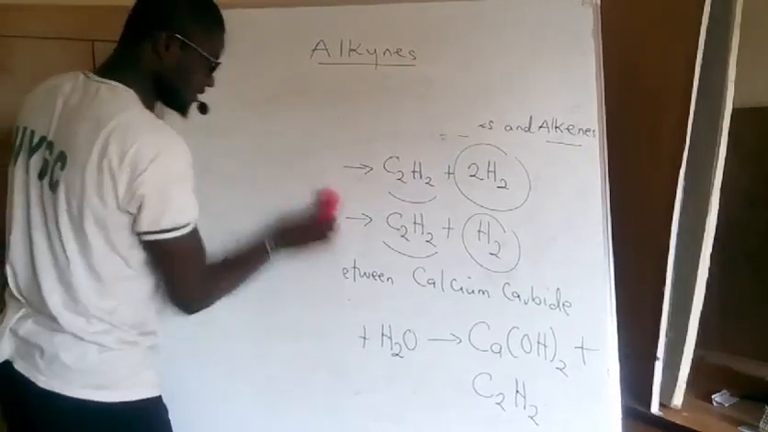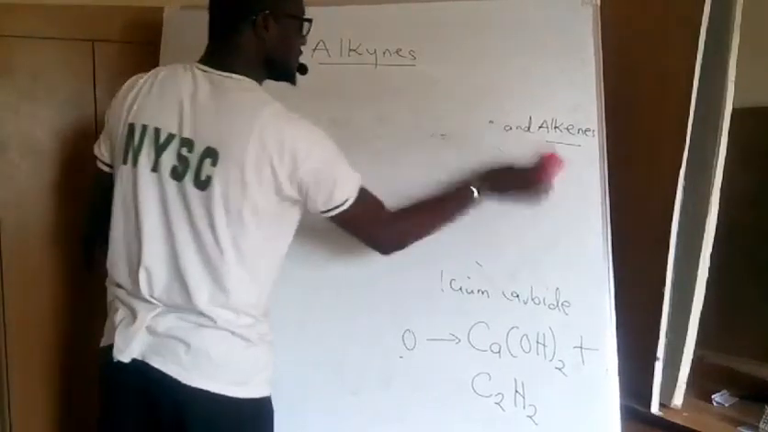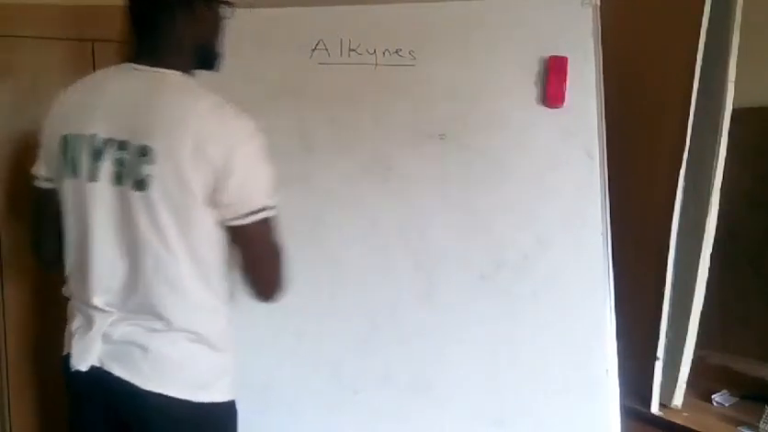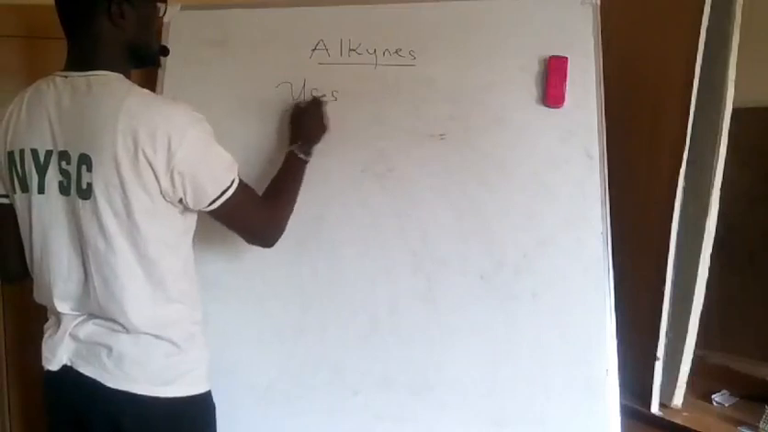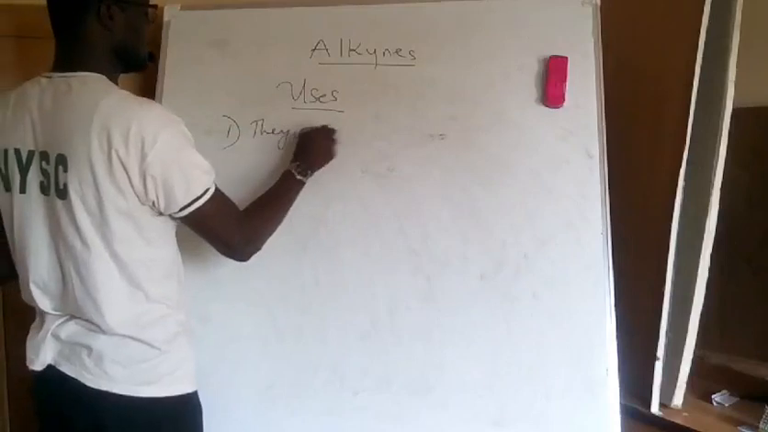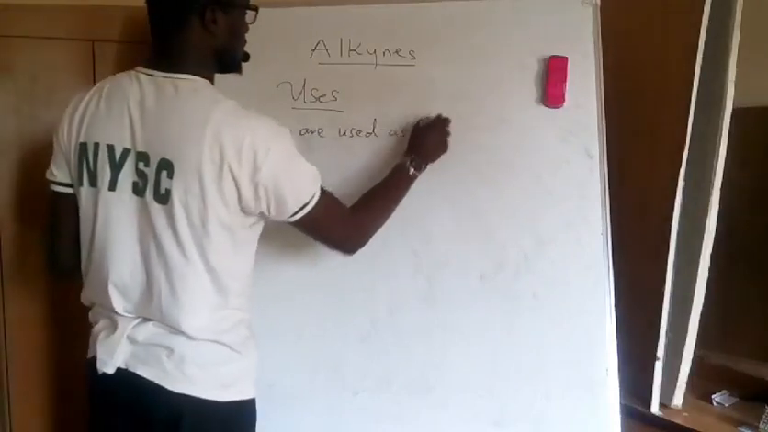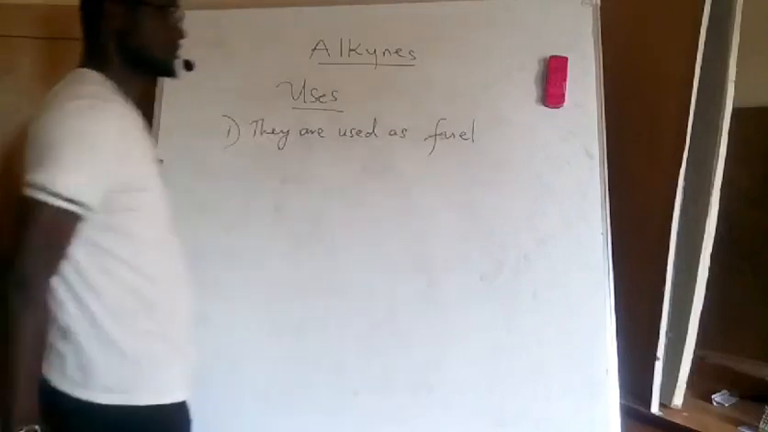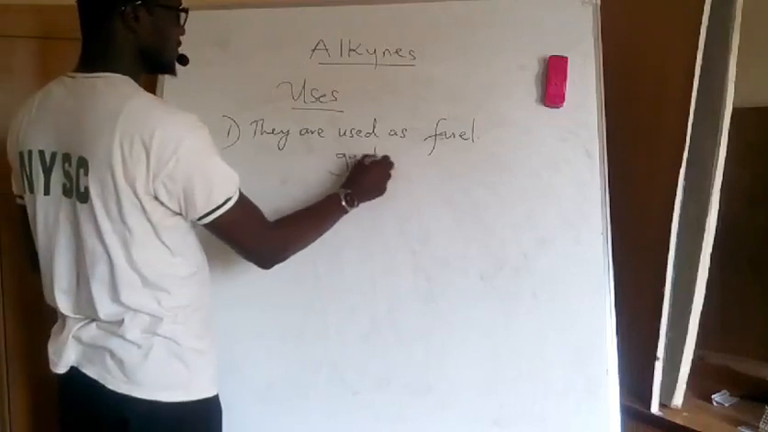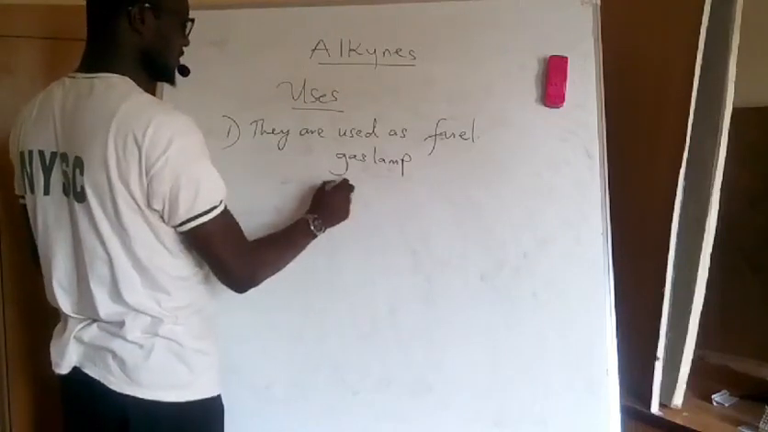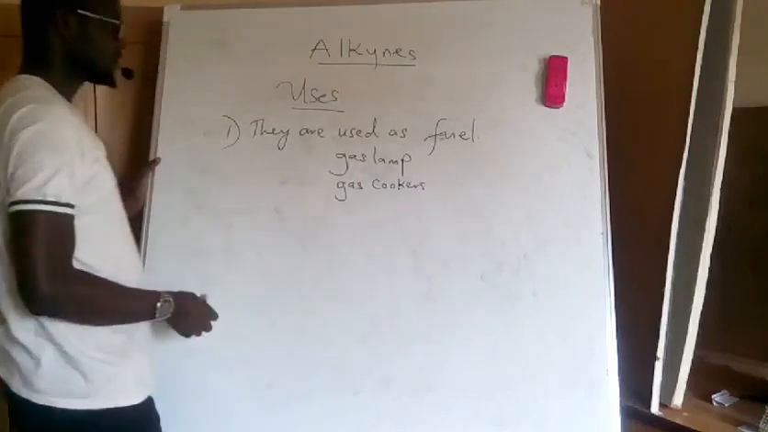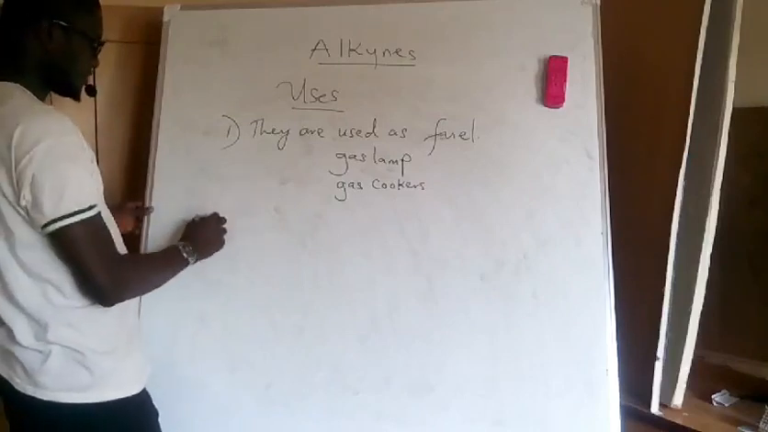So lastly, let's look at the uses of the compound. Uses of alkyne. One of the first uses is they are used as fuel. They are used in gas lamps, in gas cookers, and other gas-using equipment.